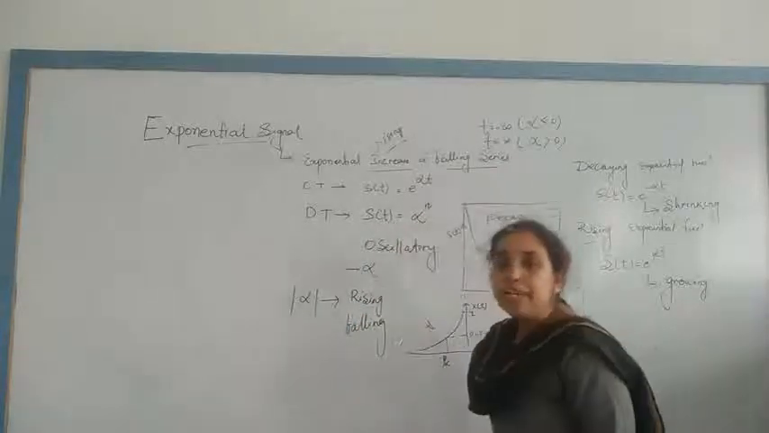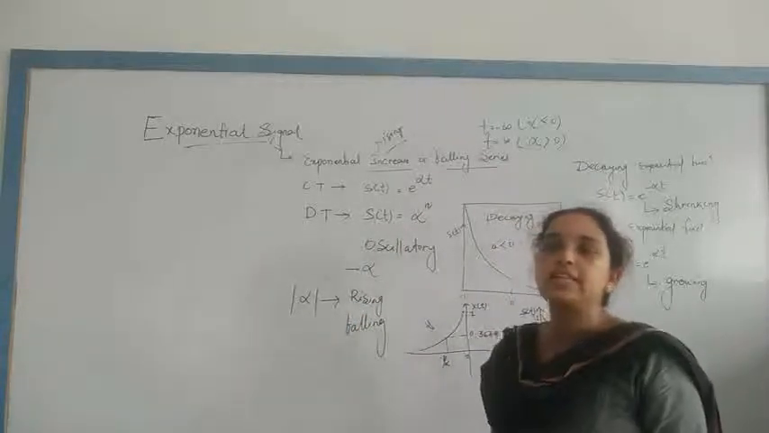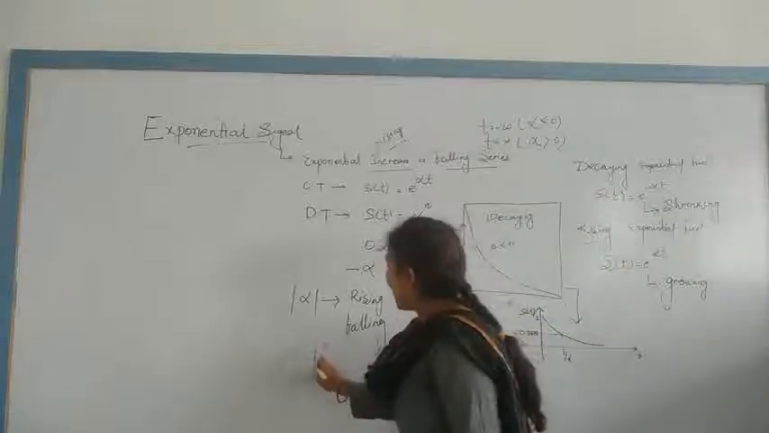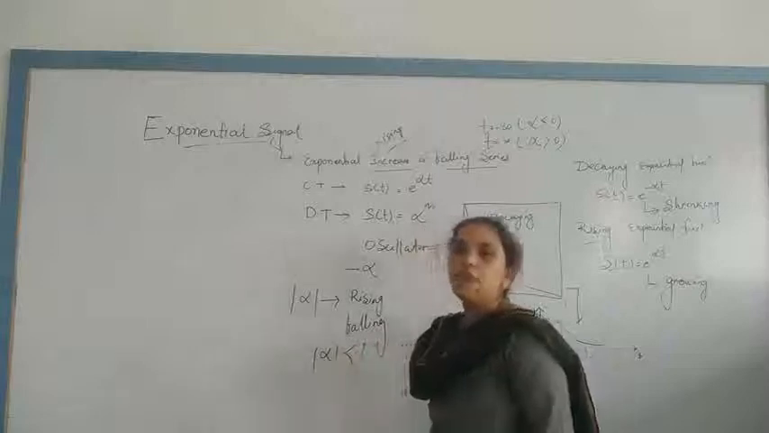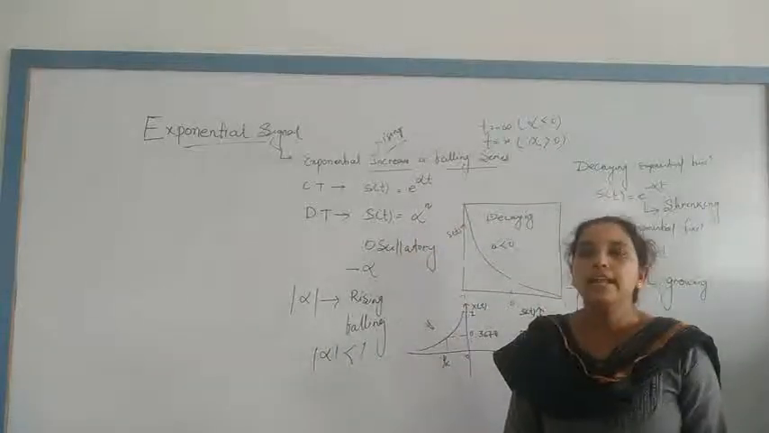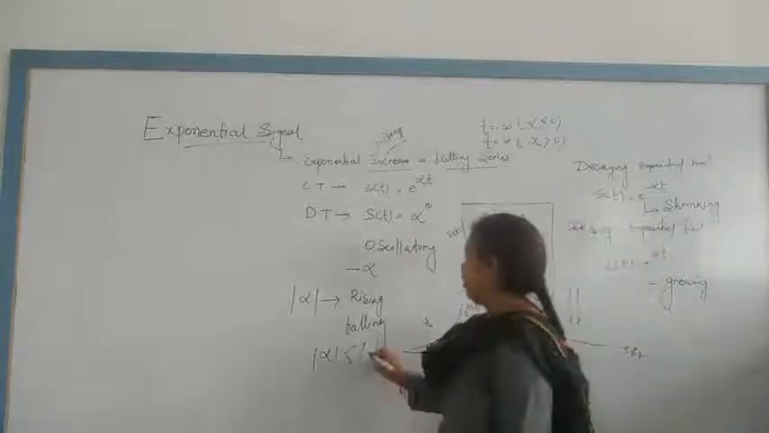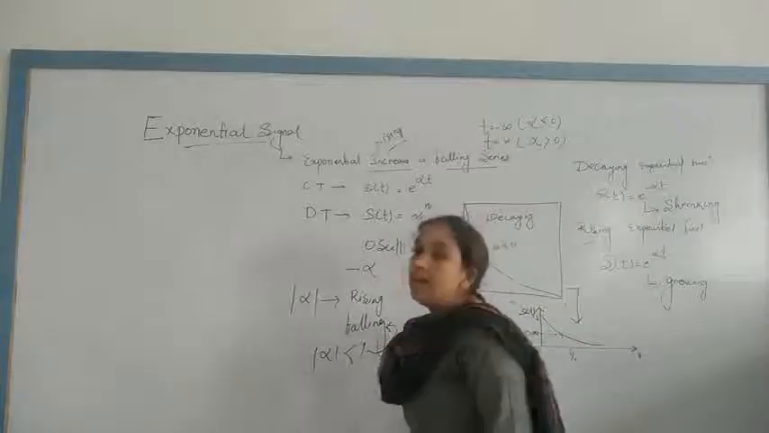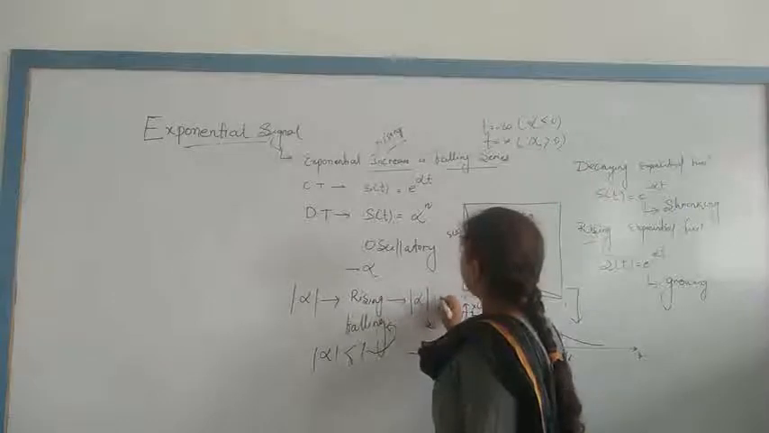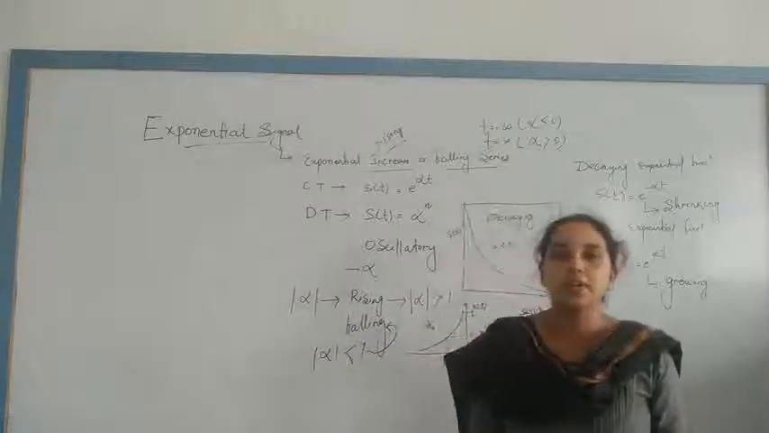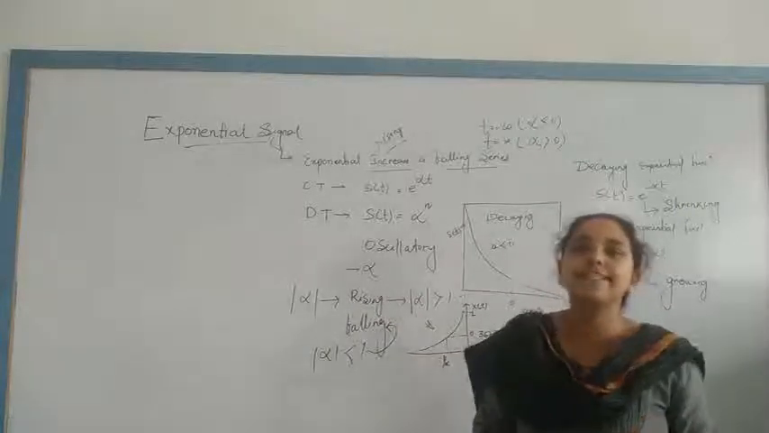If the behavior is decaying, I can write mod alpha is less than 1. If mod alpha is less than 1, at that time the signal is falling. If mod alpha is greater than 1, that is nothing but your rising condition.